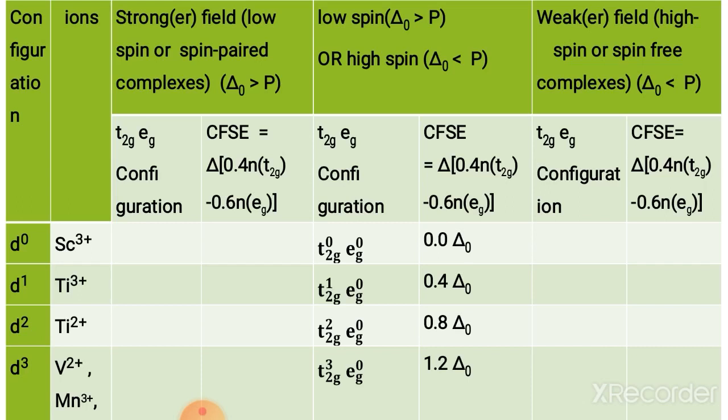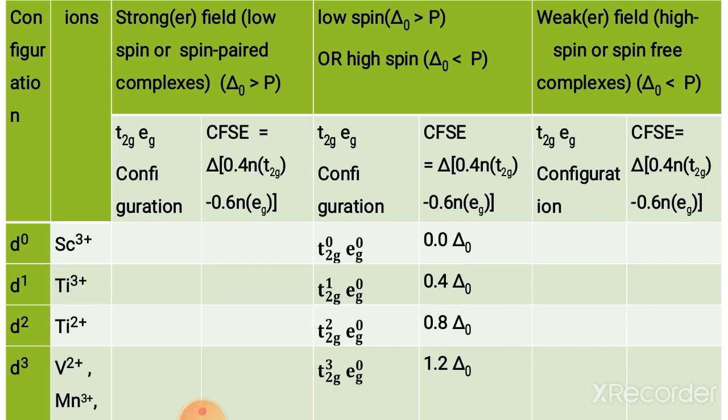Now look at the configurations d0, d1, d2, d3, and the ions in which these configurations occur. d0 occurs in scandium 3+, d1 occurs in titanium 3+, d2 occurs in titanium 2+, d3 occurs in vanadium 2+ and Mn 4+.